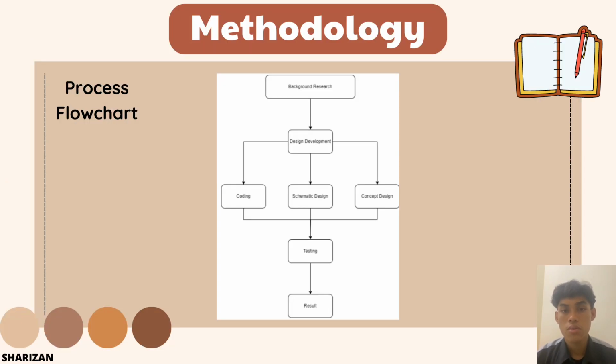Methodology. Background research, exploration on how the system works and its effectiveness to tackle situation awareness and data collection capabilities. Design development. The design development process is divided into 3 primary parts, which are component design, concept design, and coding. Concept design.